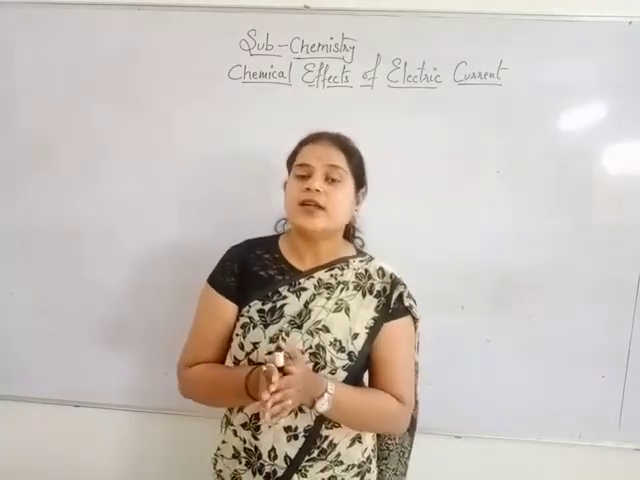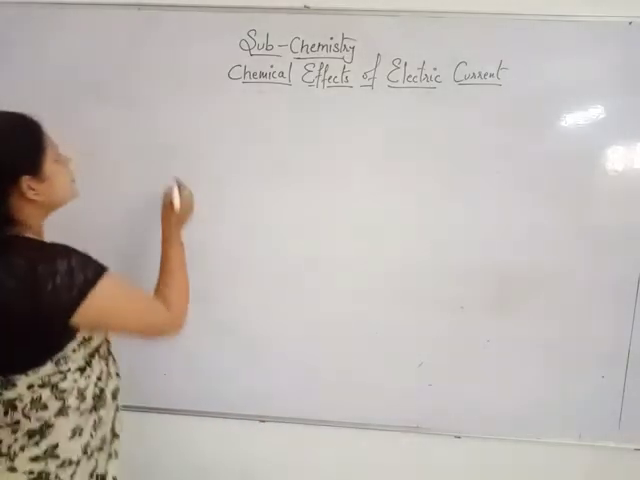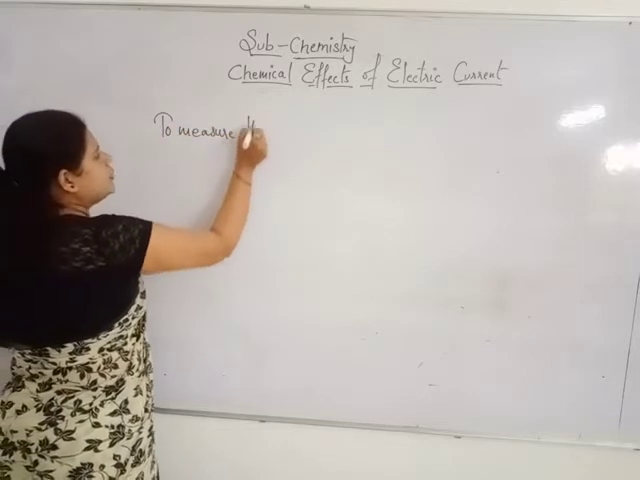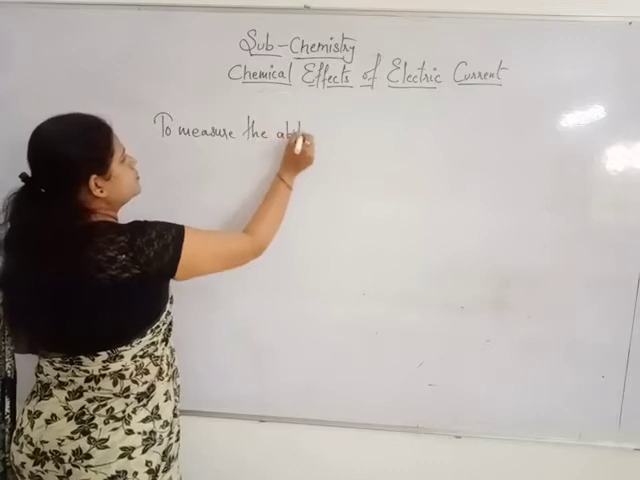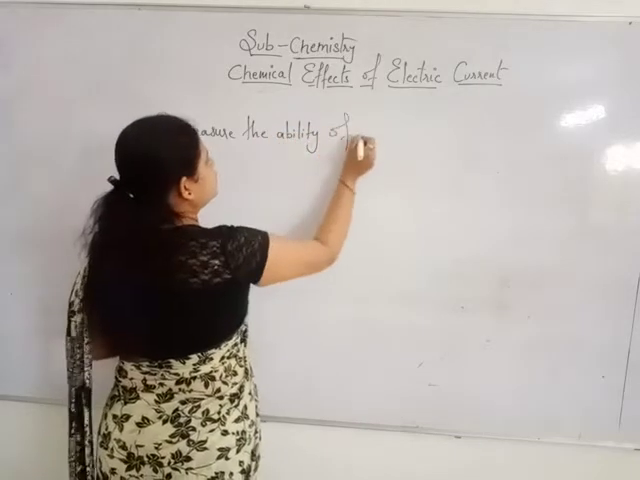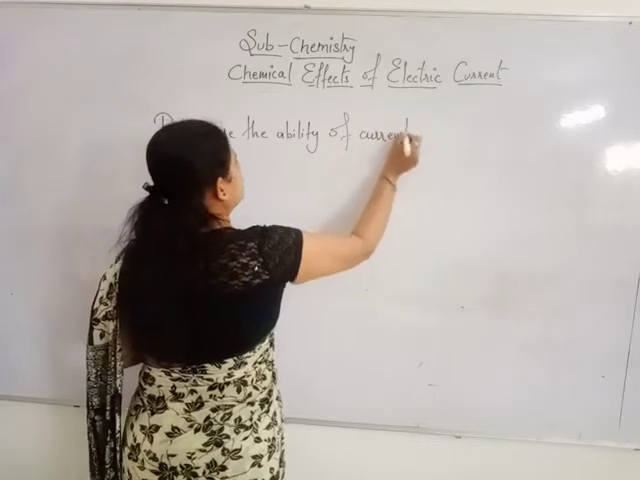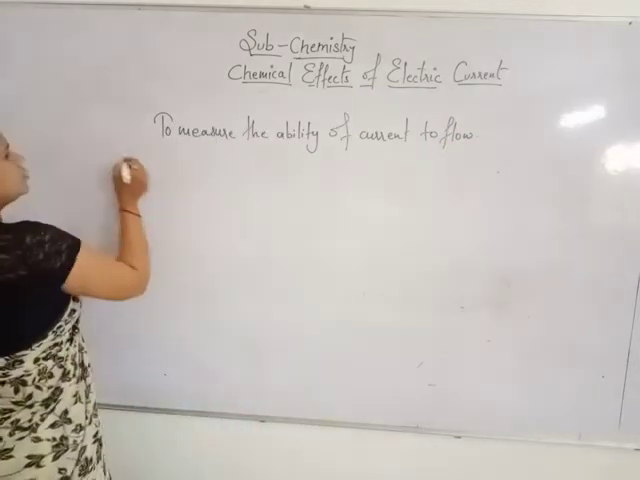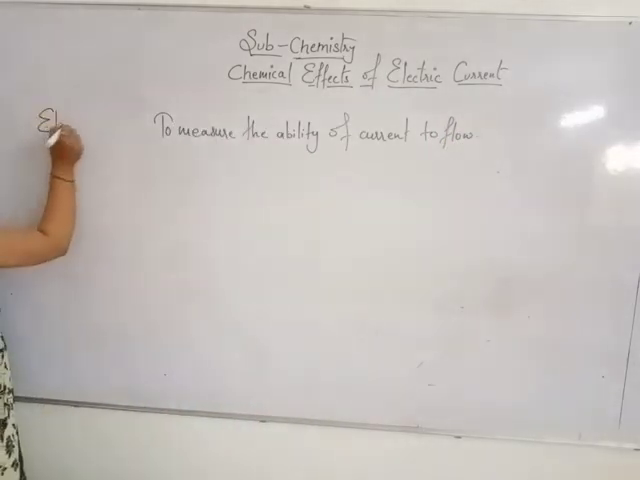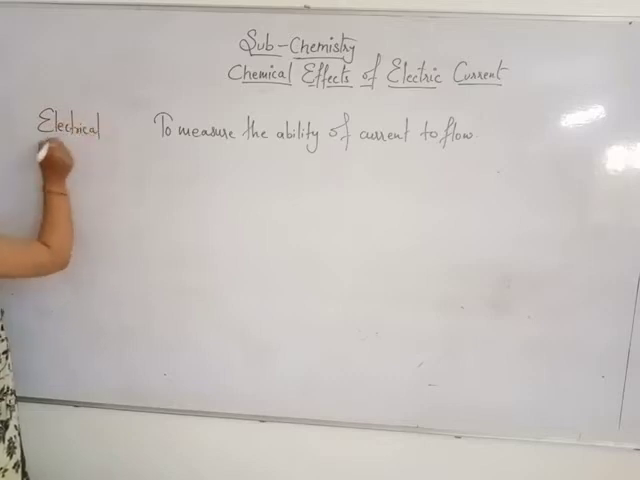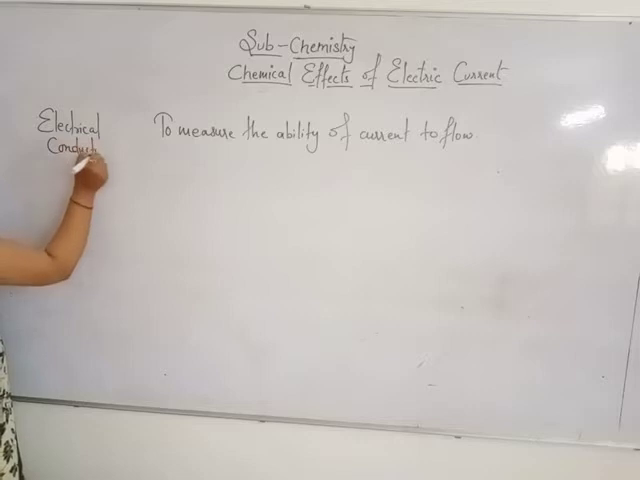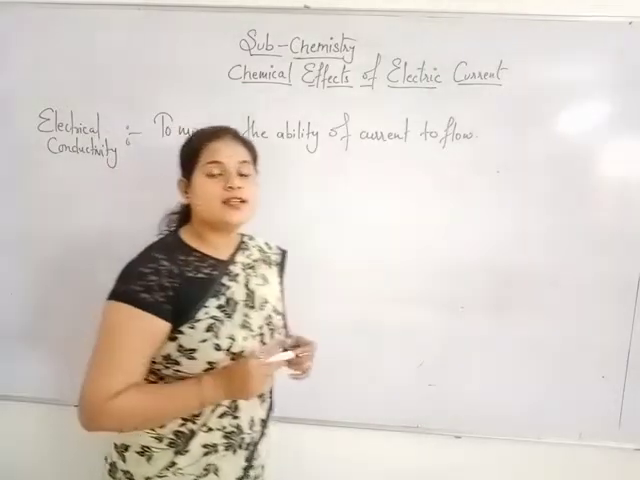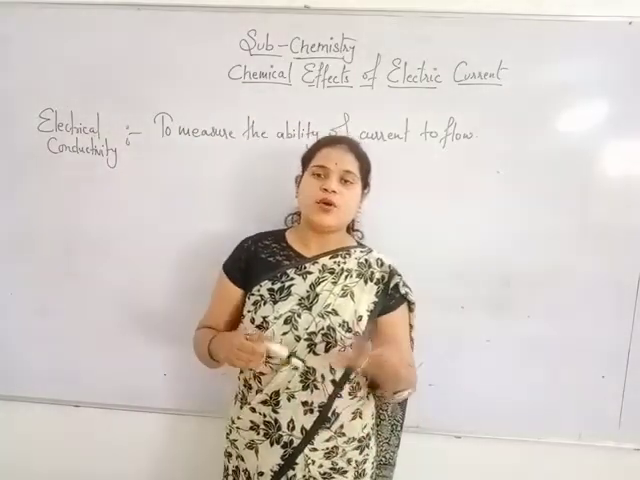So what is basically electrical conductivity? See, electrical conductivity is to measure the ability of current to flow. Okay, what is this? It is electrical conductivity, to measure the ability of the current to flow through them, or just to flow.